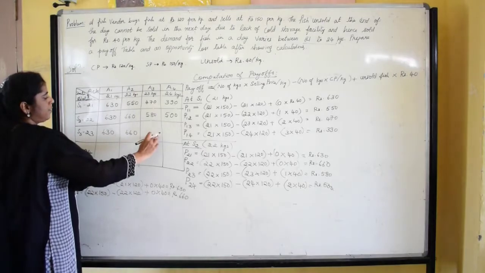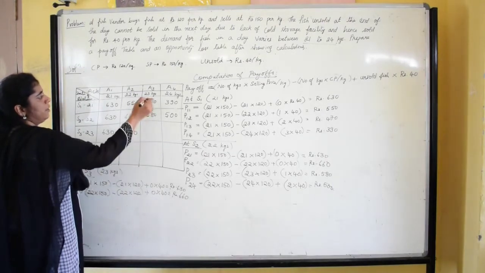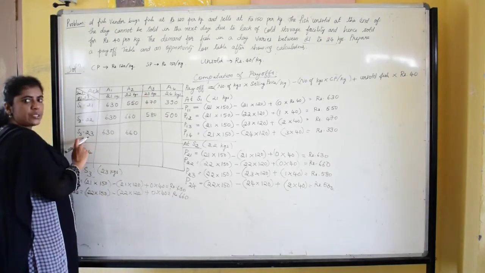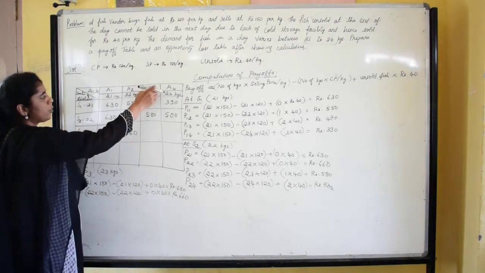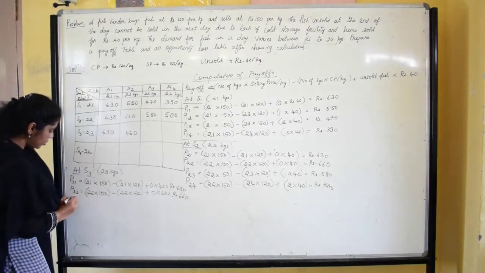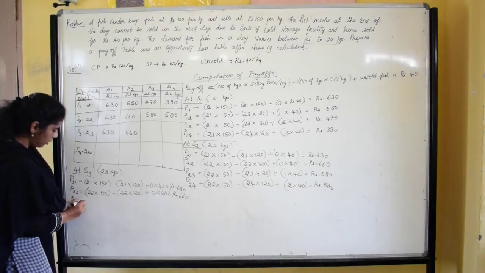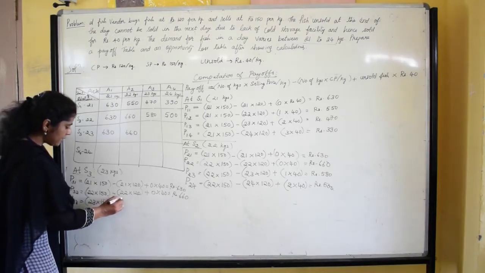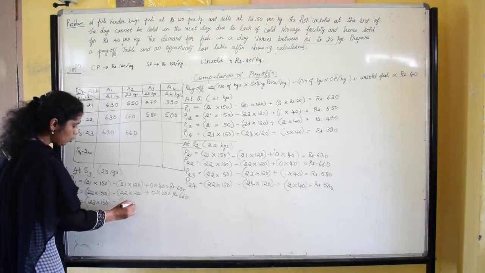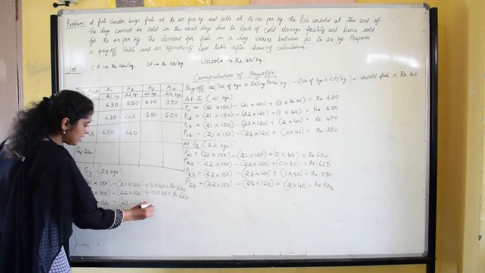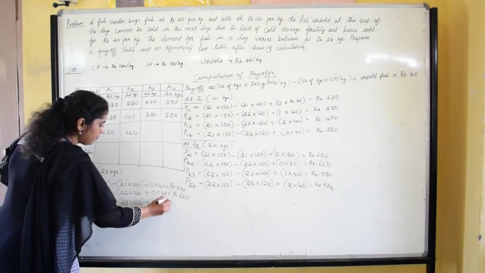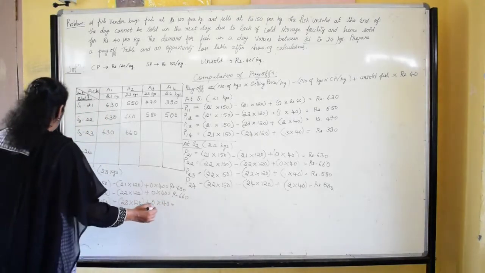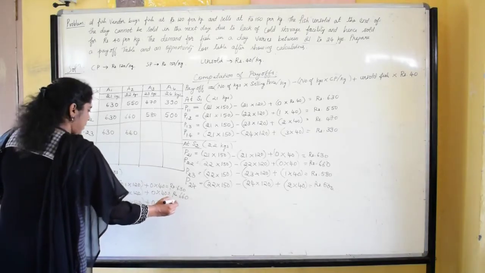Then at third row, third column. The fish vendor has 23 kgs of fish and the demand is also for 23 kgs in the market, so everything can be sold. So at third row, third column, 23 into 150, minus 23 into 120, plus 0 into 40, that is equal to rupees 690.